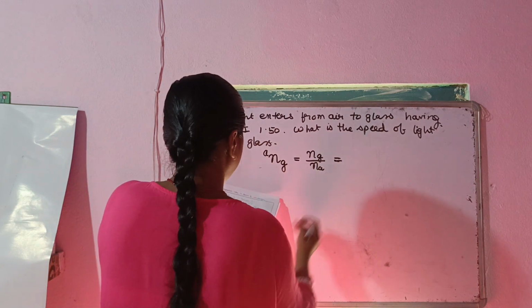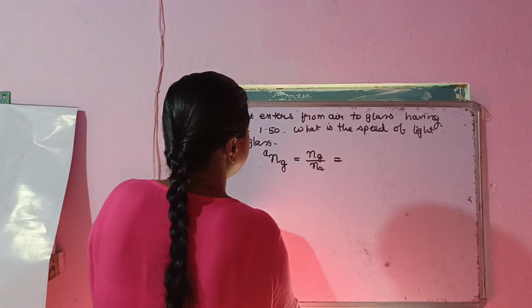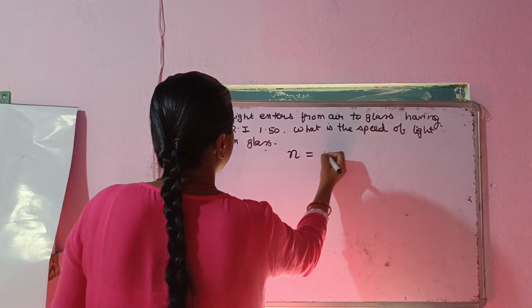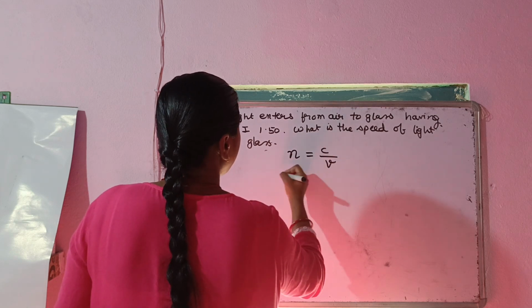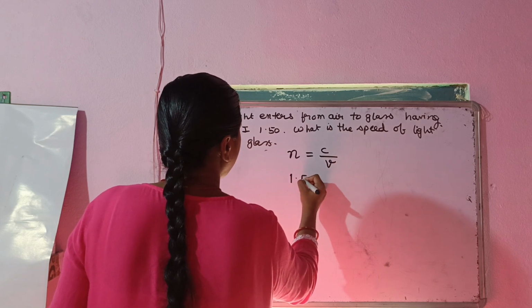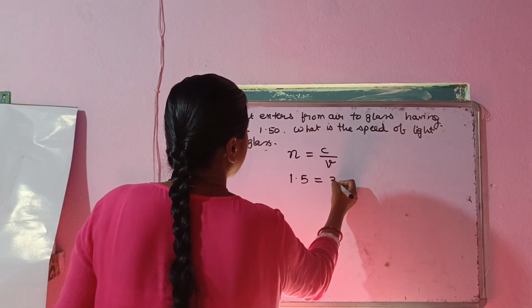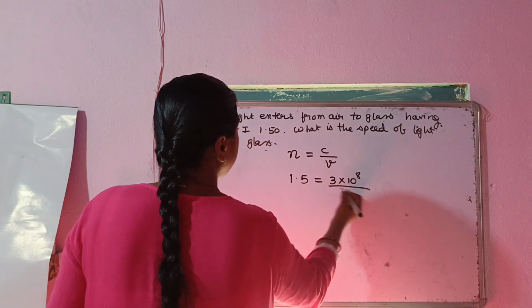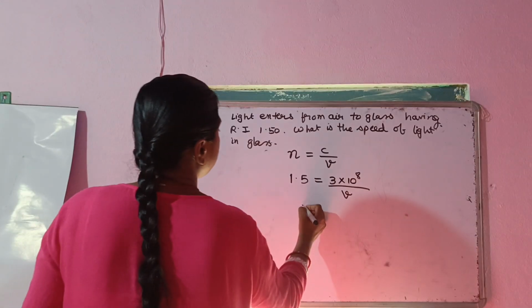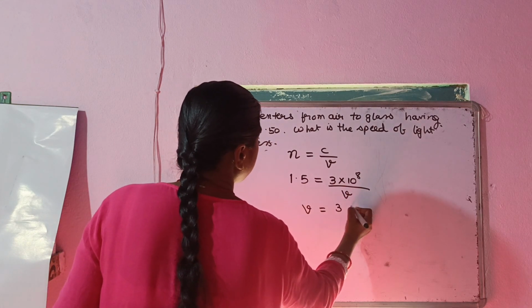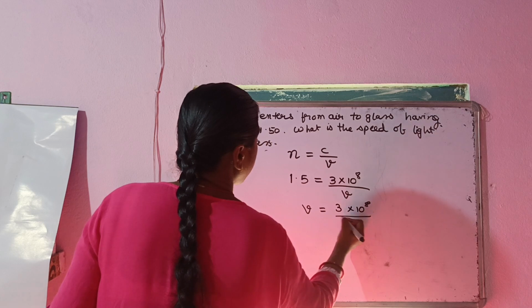You can simply write it like this: refractive index of glass is equal to C by V. So if you know the refractive index of glass, this is 1.5, then you know the value of 3 into 10 to the power of 8, that is the C value, and you need to find the speed of light V. Then you will simply say V is equal to 3 into 10 to the power of 8 divided by 1.5.